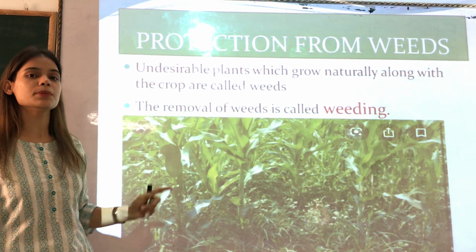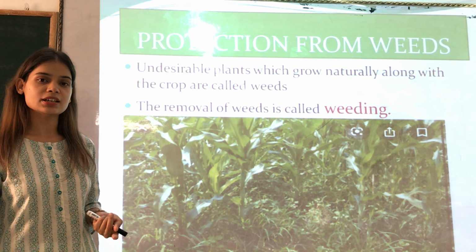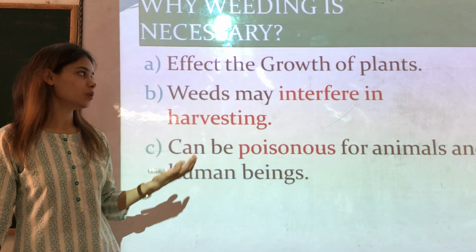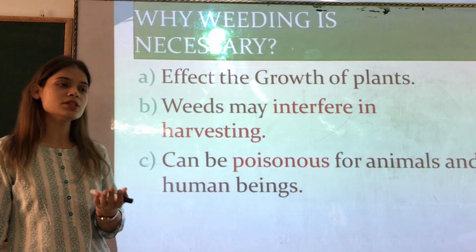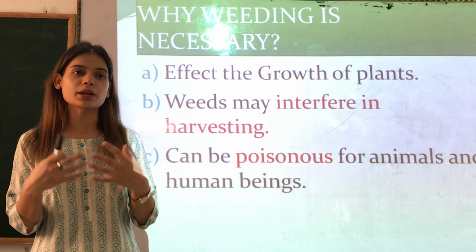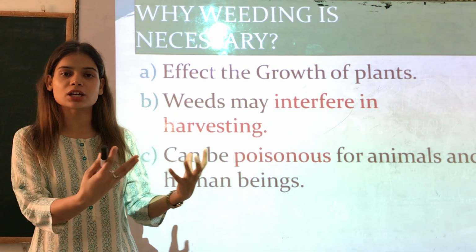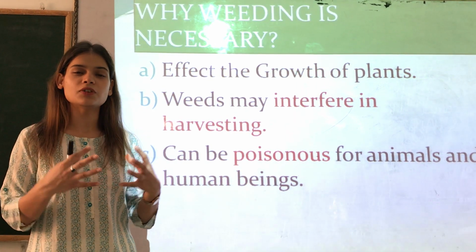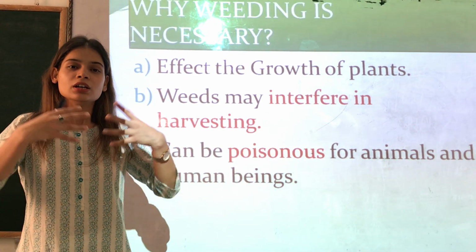Now children, it is very important to remove these weeds, because they may affect the growth of plants. How will they affect the growth of plants? Suppose there is a space for only 10 students and somehow I manage to push in 100 students. What will happen? All the students will fight for food, for space, for air.